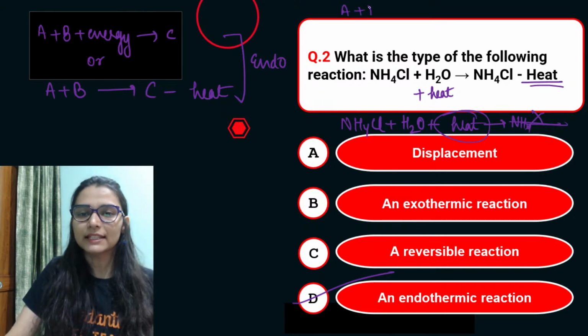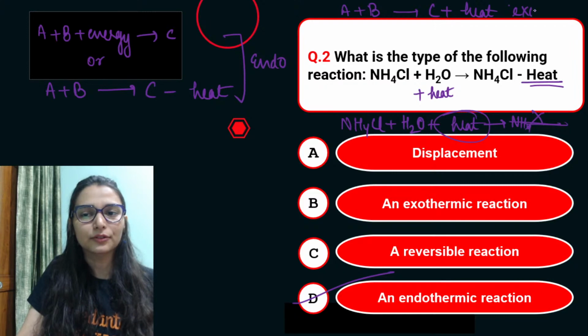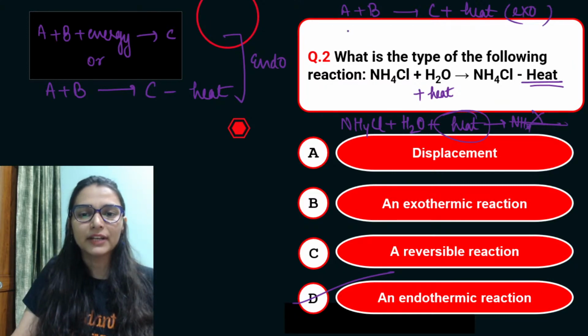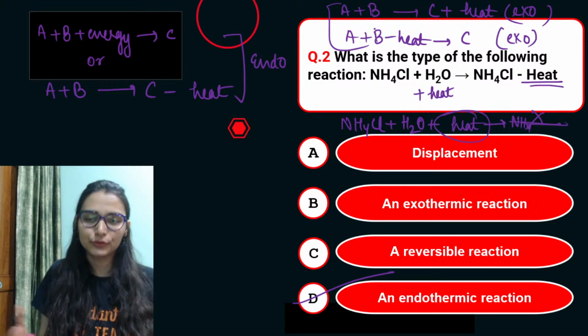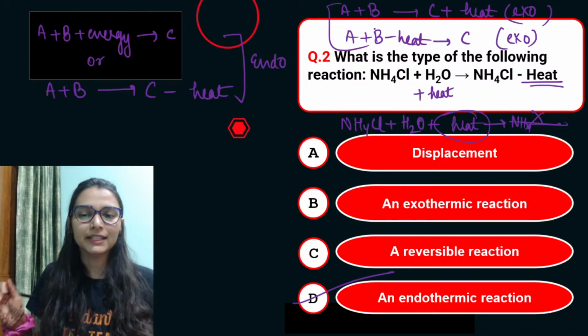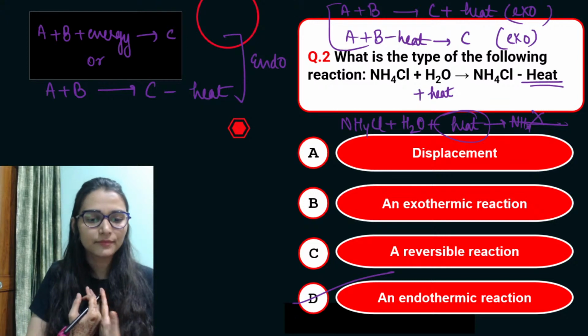If I'm writing A plus B gives C plus some amount of heat, that means there is liberation of heat energy, that would be exo. Or I can write it like this, A plus B minus heat is giving me C. This is again exothermic, not absorption, here it is released. Okay. So if heat is released, that would be exo. If it is absorbed, that is endo, right?